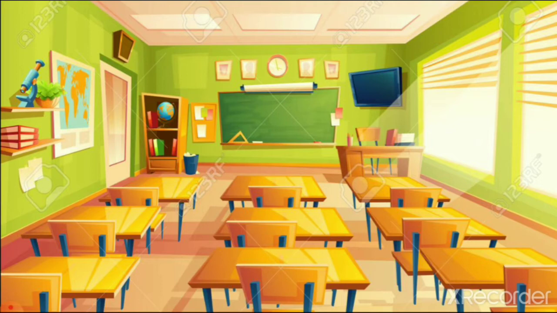In this picture, you can see benches, chairs, the table of the teacher, blackboard, globe, projectors. All these things you can see in your class. Remember, when you are going to school, in your school, all these things are also there. So it is your surrounding when you are in an empty class.